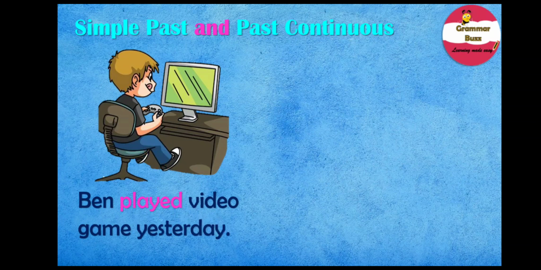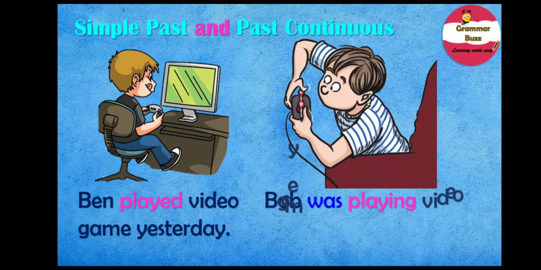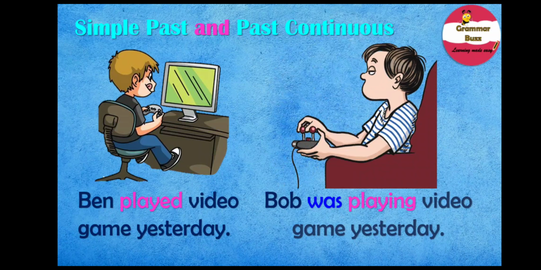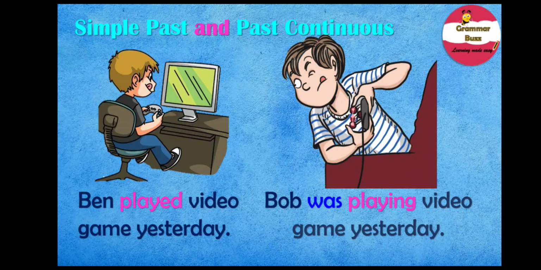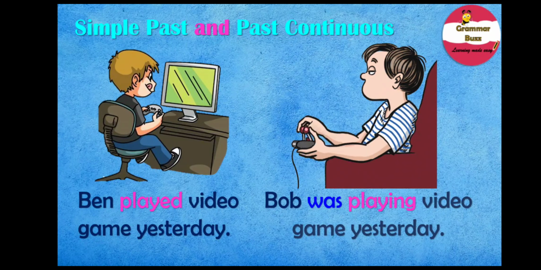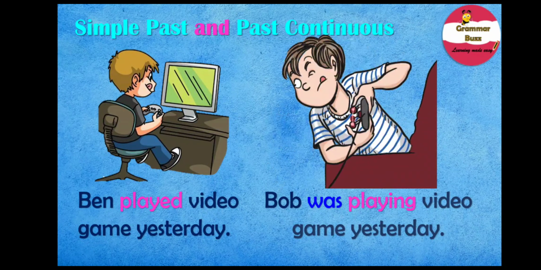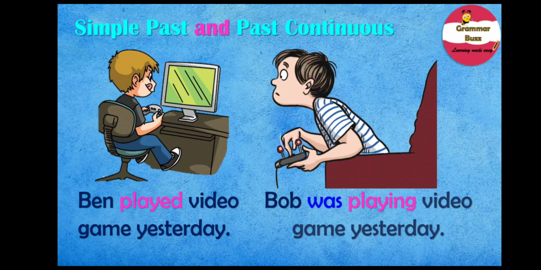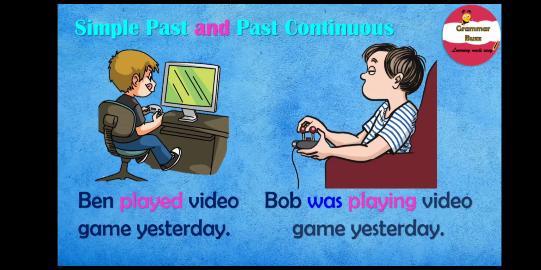Now, take the second sentence and it says, Bob was playing video game yesterday. Note the verb playing in this sentence. This too is obtained from the base verb play, but the difference is we are using an ing.